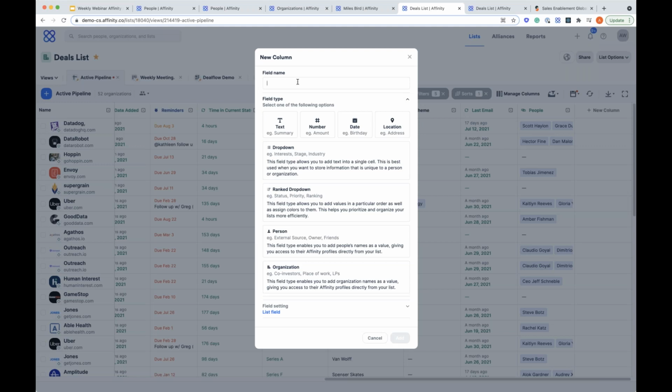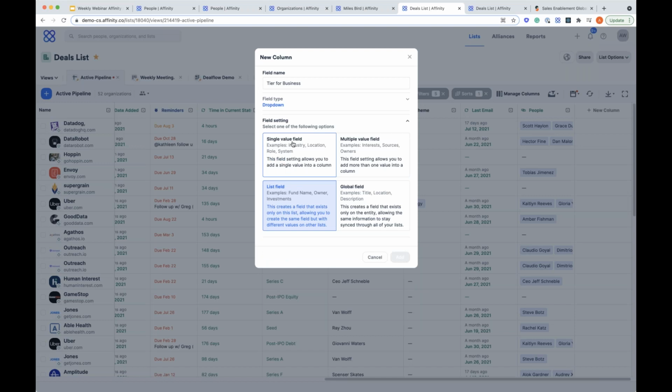So I can say, yeah, maybe it's important for me to have a tier associated with this, tier for business. You can create that actual column, and then you pick the field type. So we have a couple different options. If it's a text, a number, a date, a physical address, we have those options, or a drop down. So realistically, you're going to have a drop down as one of your main options. And then you have the ability to say, hey, I want this to be single value, so I can only have one tier, but there are, of course, instances where maybe you'd want to have multiple. So you can have multiple values appear in that field.